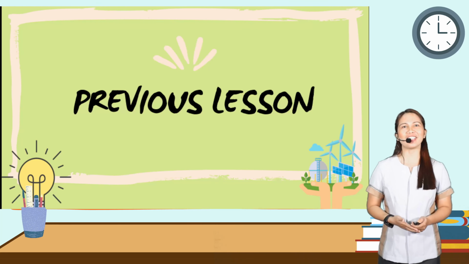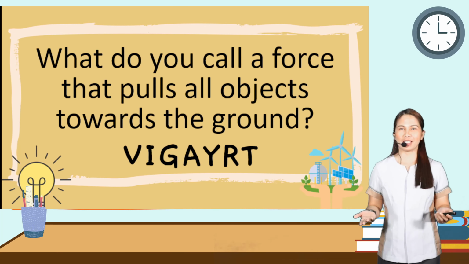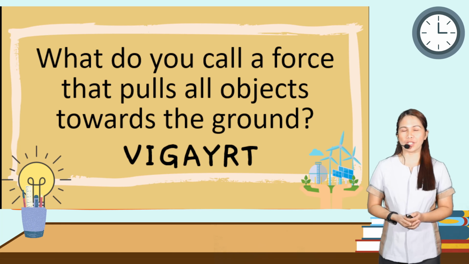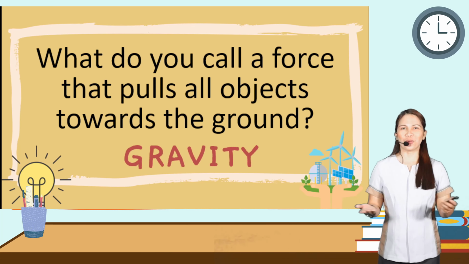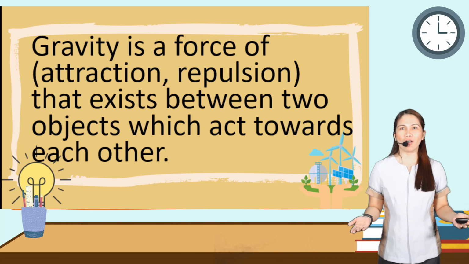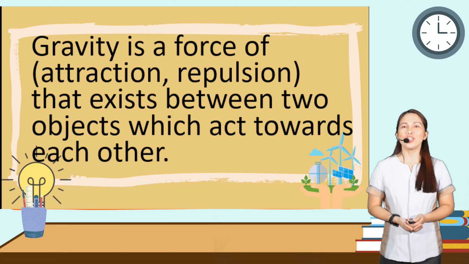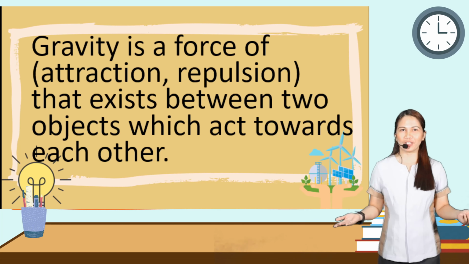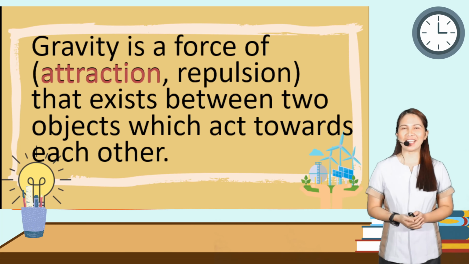So let's get started. So class, in our previous lesson we have learned about gravity. So, what do you call a force that pulls all objects towards the ground? You have your clue. The answer is gravity. That is right. Gravity is a force of, is it attraction or repulsion, that exists between two objects which act together towards each other? What is your answer? That is right. It is attraction.